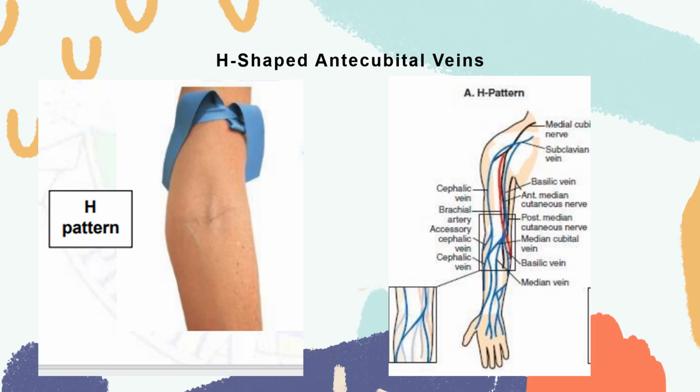The cephalic vein, located in the lateral aspect of the antecubital area, is the second choice vein for venipuncture in the H-shaped pattern. It is often harder to palpate than the median cubital but is fairly well anchored. But compared to the median, of course, the median cubital is the most anchored one. It is often the only vein that can be palpated in obese patients. So for obese patients, if we cannot feel the median cubital vein, we go to your cephalic vein.